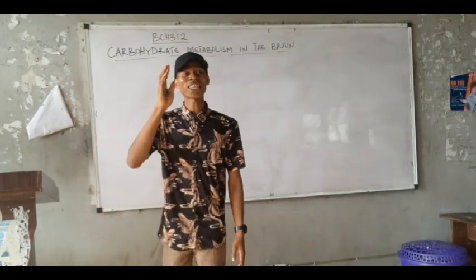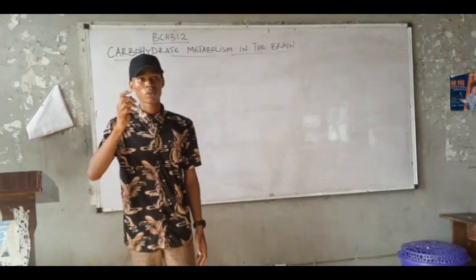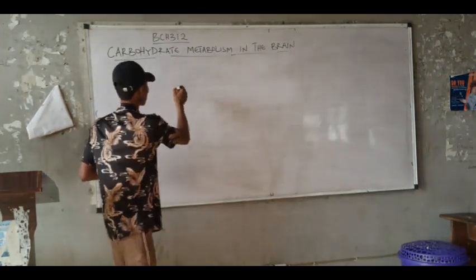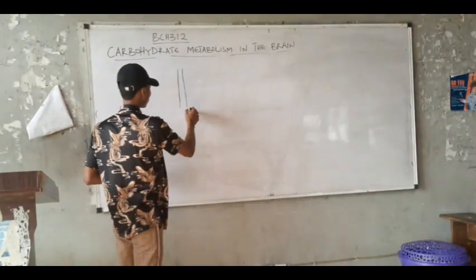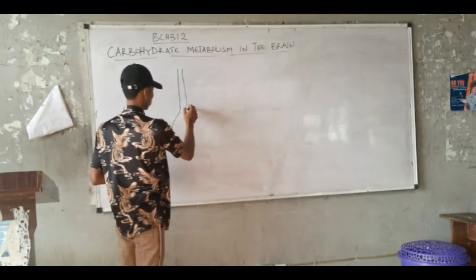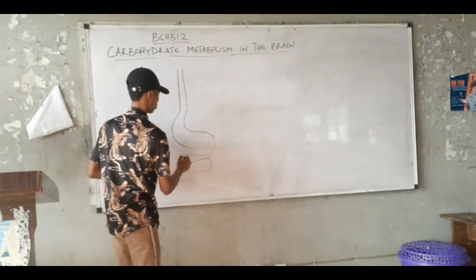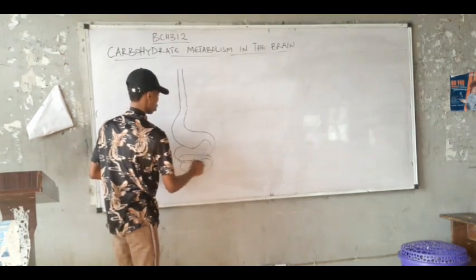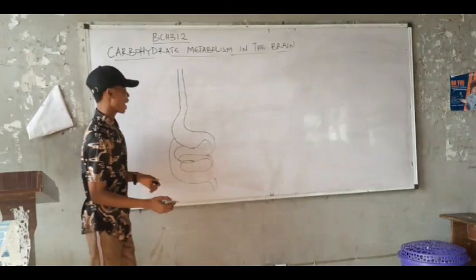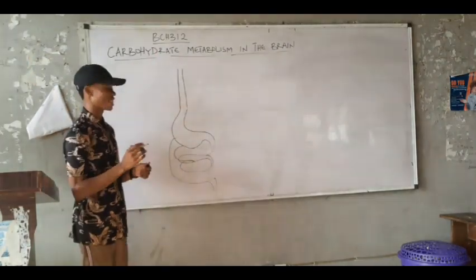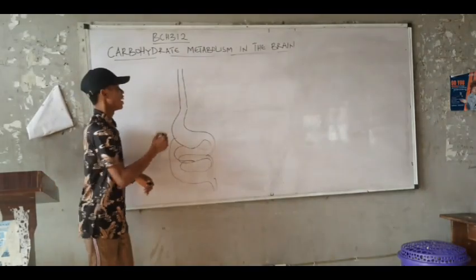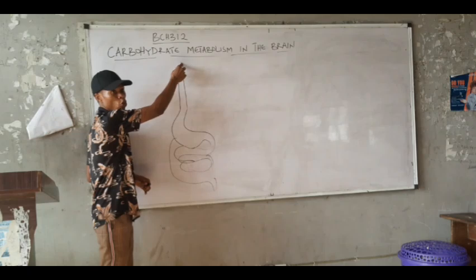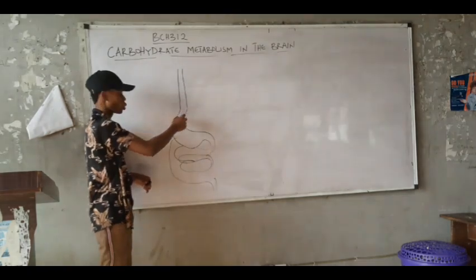Now, after taking carbohydrate-rich food, look at this. Let's assume this to be your intestine, because it's obviously not mine. After taking food, the food passes through your gullet or esophagus to your where?